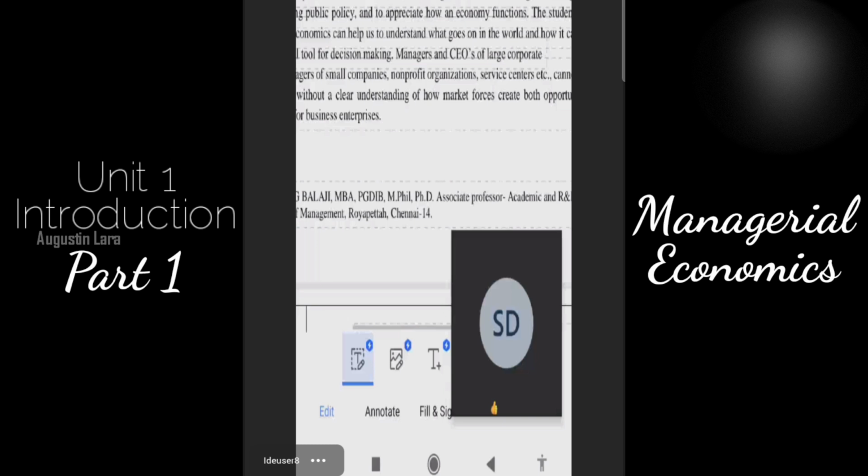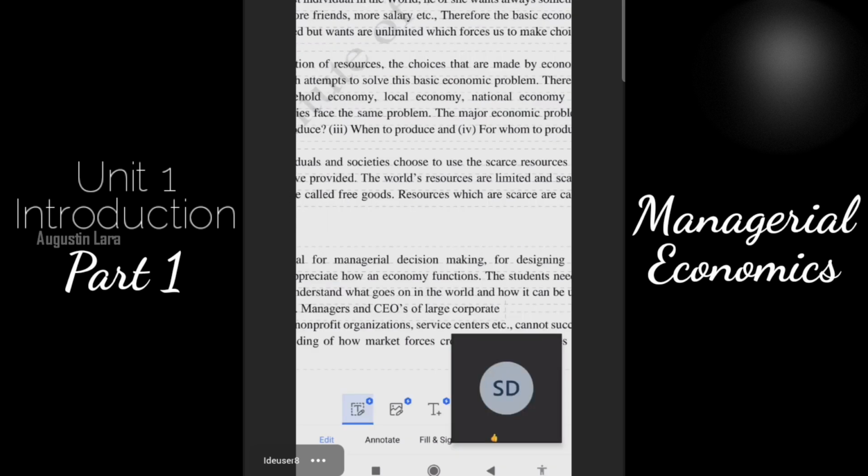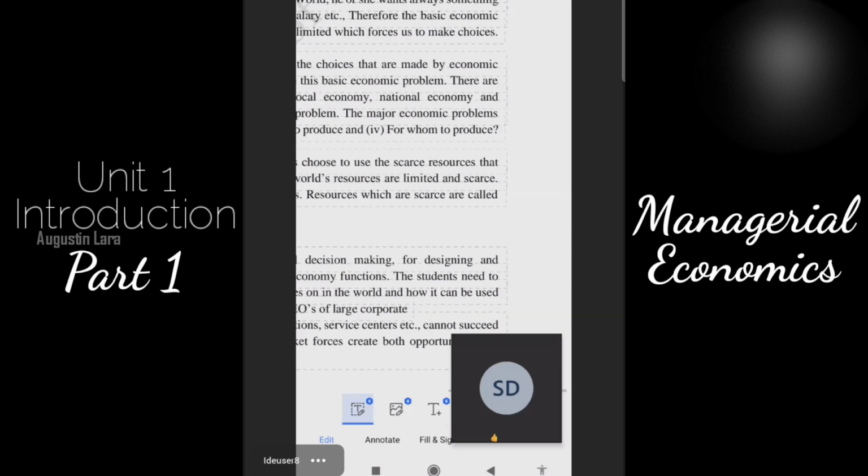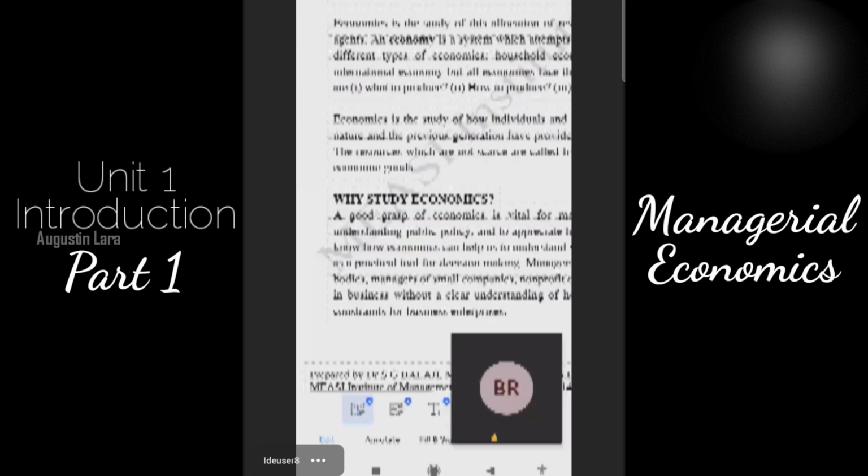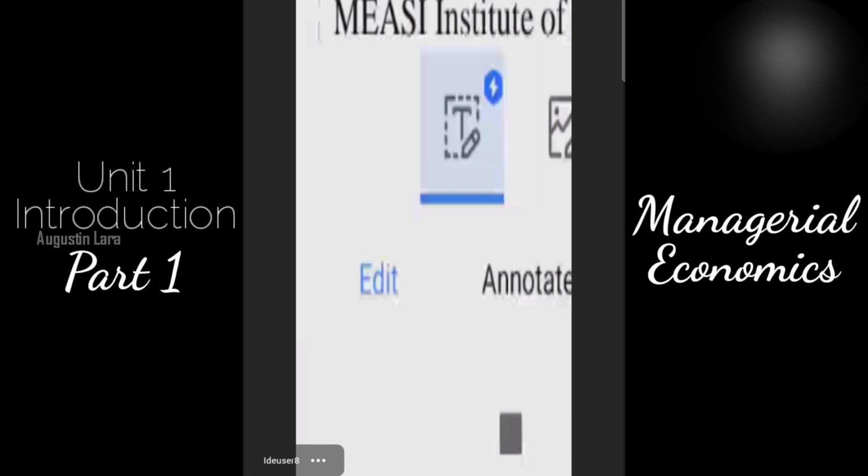There are different types of economies: household economy, local economy, national economy, and international economy. Any example for household economy? Please tell me very quickly, we can go to the next slides. Import, buying of goods, export, selling of goods, all the cost and resources involved, we call international economy. In brief, we will discuss it in the next chapters.